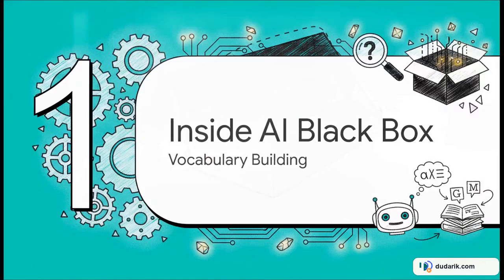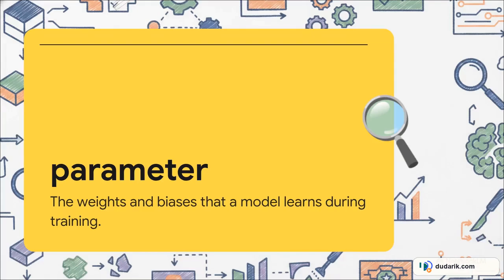Okay, let's start with section 1, inside the AI black box, and build some essential vocabulary. Before we can start taking an AI apart, we need to know what we're actually looking at. According to the Google ML glossary, parameters are the weights and biases that a model learns during training. If you have a neural network, this parameter space is essentially where all the knowledge, the logic, and the learned behaviors live. Recent research into weight-space learning treats this entire space not just as a random byproduct of training, but as a structured, learnable domain all on its own.